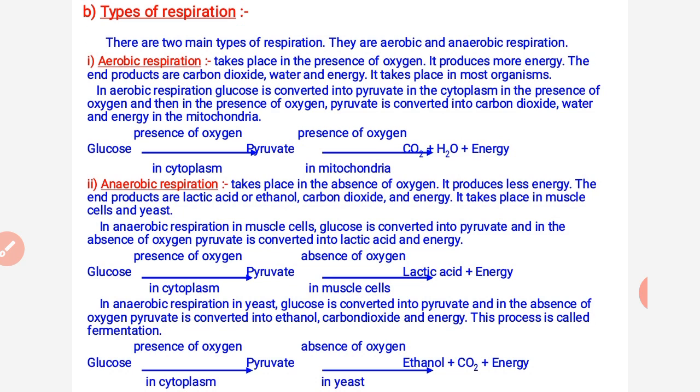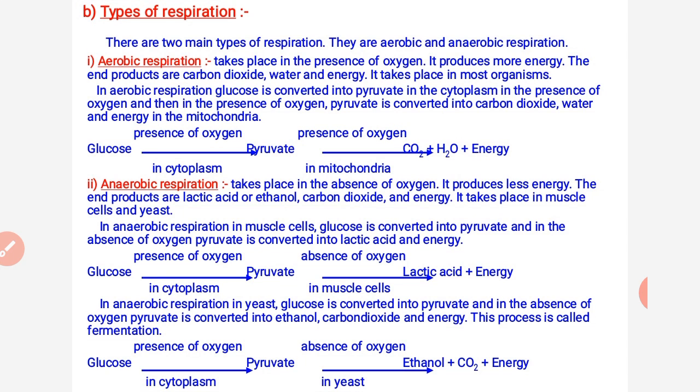Aerobic respiration takes place in the presence of oxygen. It produces more energy. The end products are carbon dioxide, water, and energy. It takes place in most organisms. In aerobic respiration, glucose is converted into pyruvate in the cytoplasm in the presence of oxygen. And then, in the presence of oxygen, pyruvate is converted into CO2, water, and energy in the mitochondria.